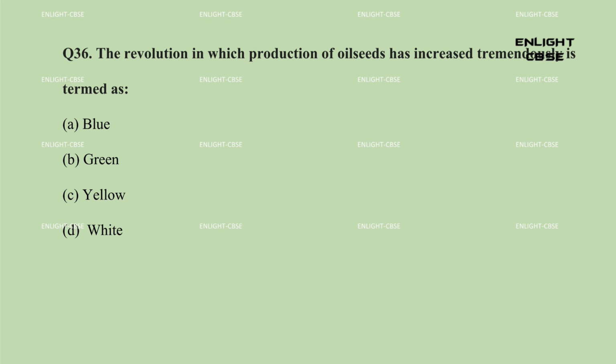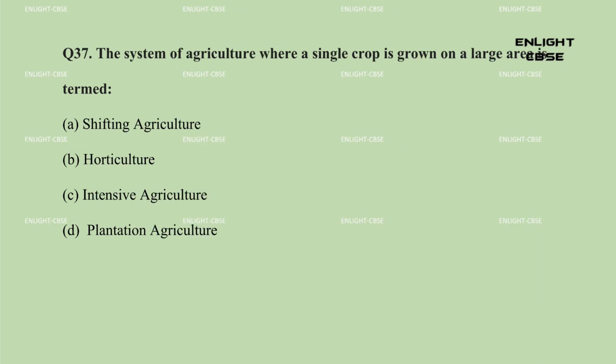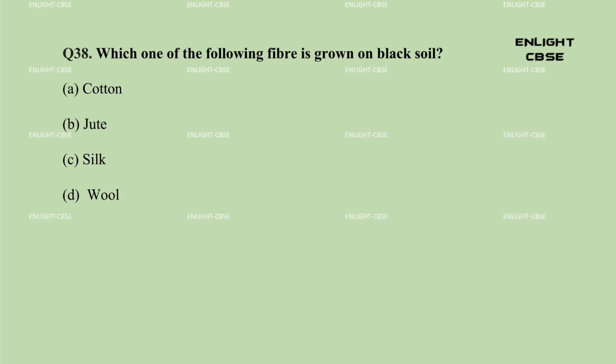C. Yellow. D. White. Answer, C. Yellow. Question 37. The system of agriculture where a single crop is grown on a large area is termed A. Shifting agriculture. B. Horticulture. C. Intensive agriculture. D. Plantation agriculture. Answer, D. Plantation agriculture.